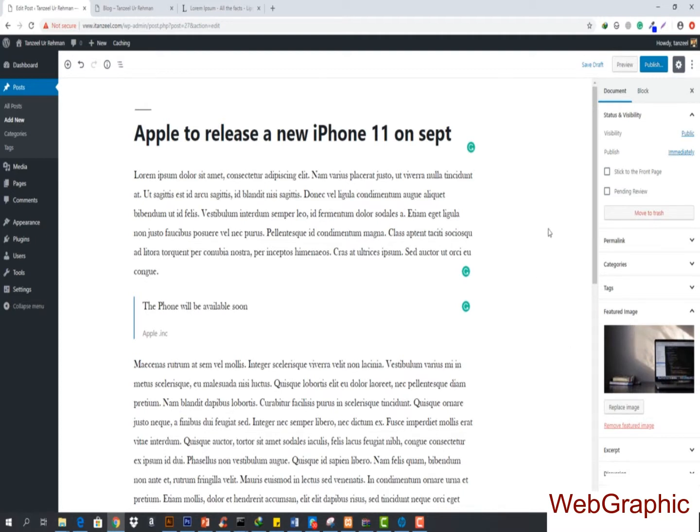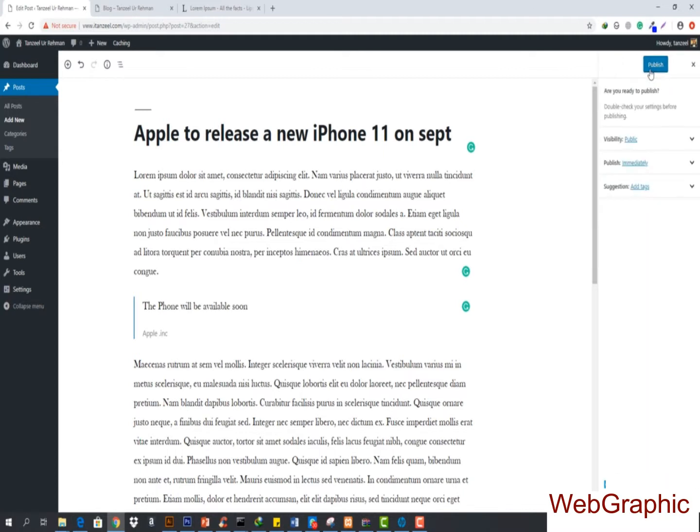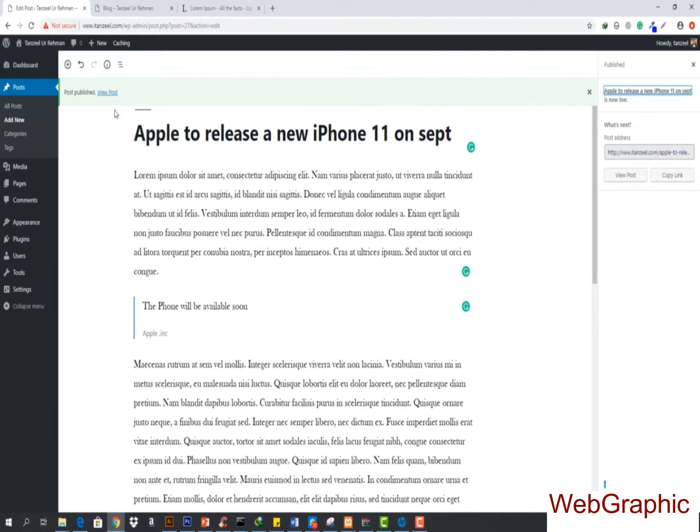Now you can see that we have two more options, categories and tags, and we also have one more that is called the excerpt. The discussion was there before, so we will be looking at them after we are done with the post. So I'm just going to hit publish, and hit publish right here again, and you will see that the post is going to be published right now.